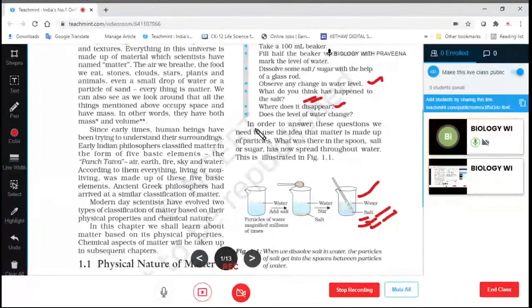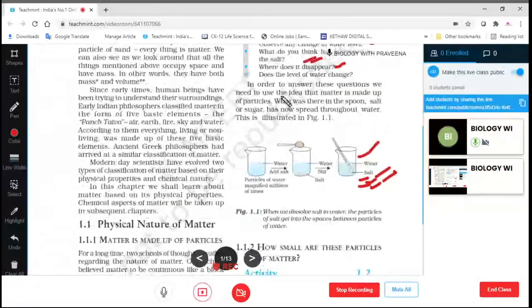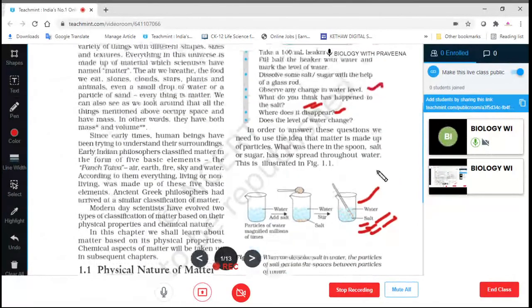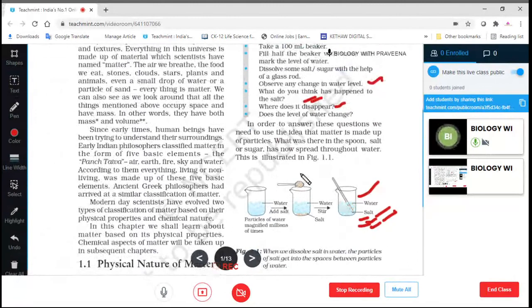Okay. In order to answer these questions, we need to use the idea that matter is made up of particles. If we want to answer the above questions, then we have to use some ideas like matter is made up of particles. What was there in the spoon, salt or sugar, has now spread throughout the water. This is illustrated in figure 1.